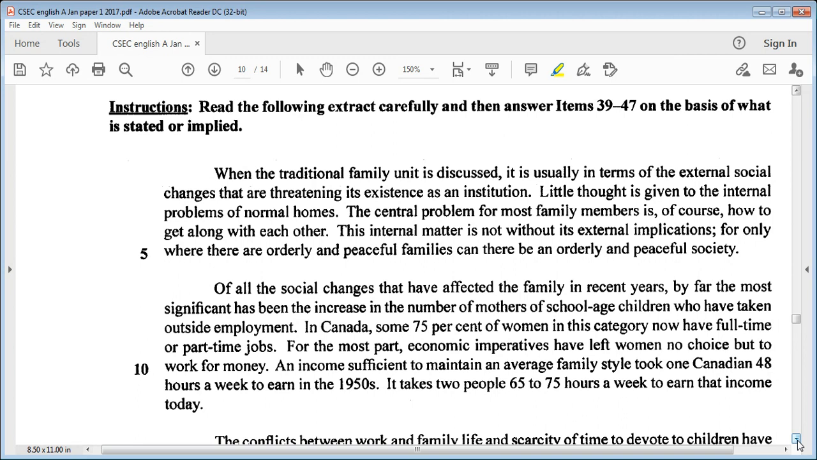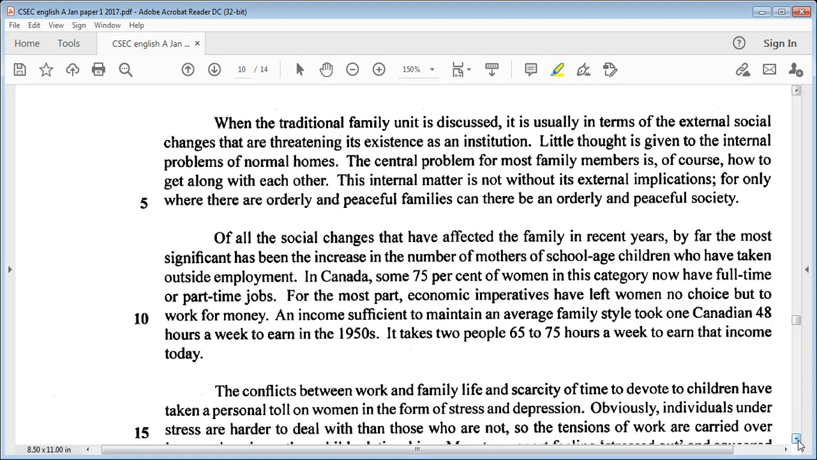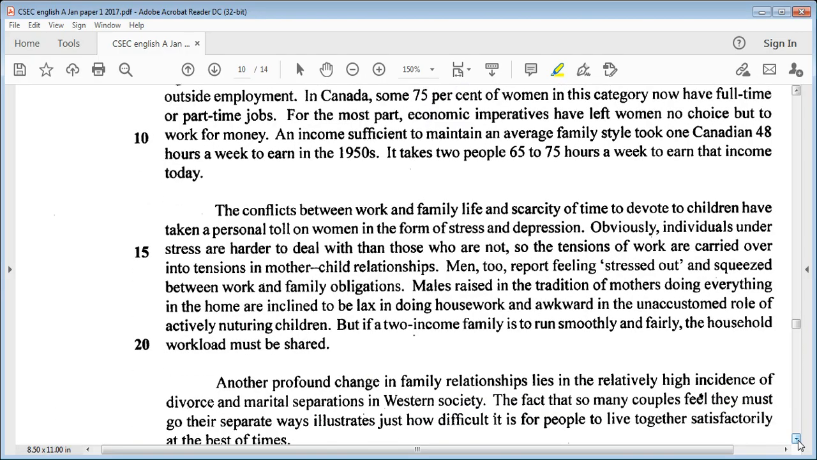An income sufficient to maintain an average family style took one Canadian 48 hours a week to earn in the 1950s. It takes two people 65 to 75 hours a week to earn that income today. The conflicts between work and family life and scarcity of time to devote to children have taken a personal toll on women in the form of stress and depression. Obviously, individuals under stress are harder to deal with than those who are not. So the tensions of work are carried over into tensions in mother-child relationships.